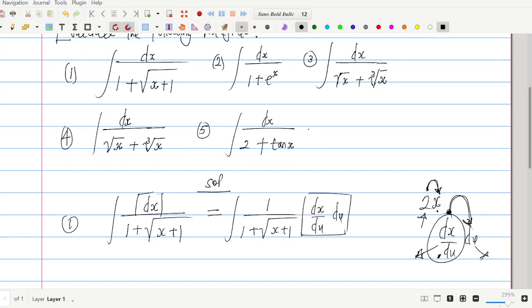It is wrong to assume that du cancels out du. No, that is not the case. This dx is a result of multiplying this derivative with a differential called du, and that will give us the differential dx. So that aside, let's go over to the solution of this problem. All these are trivial cases.